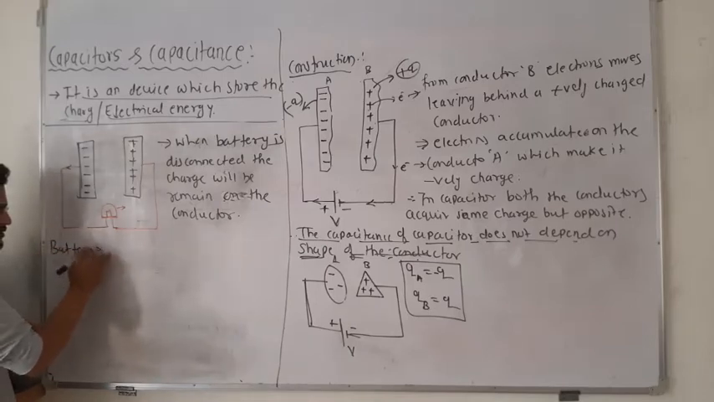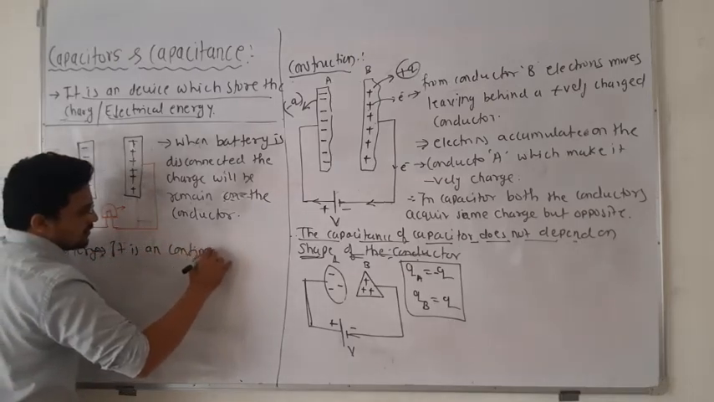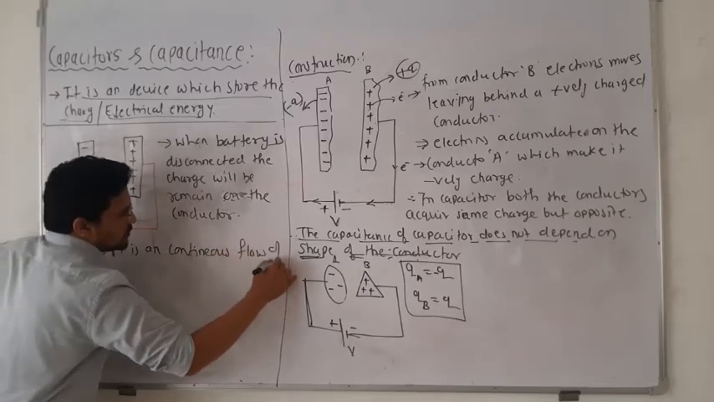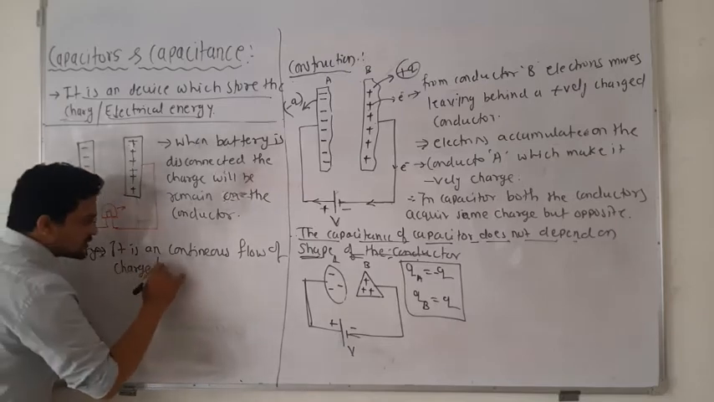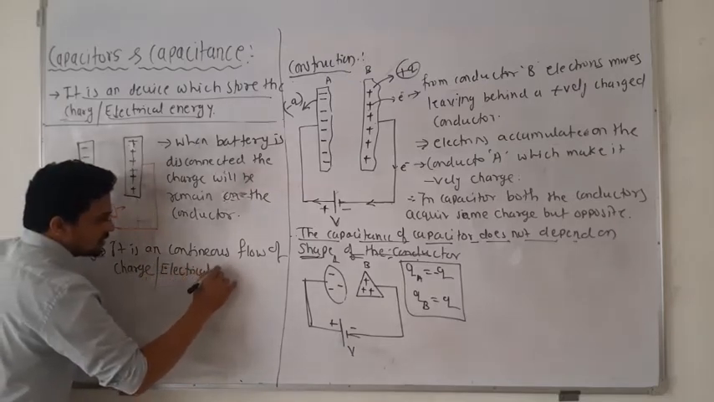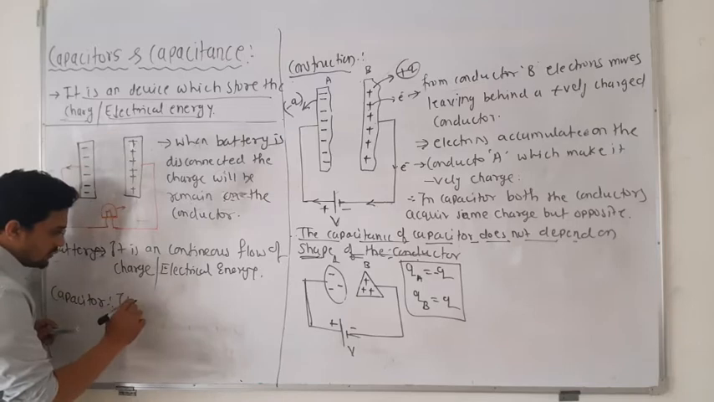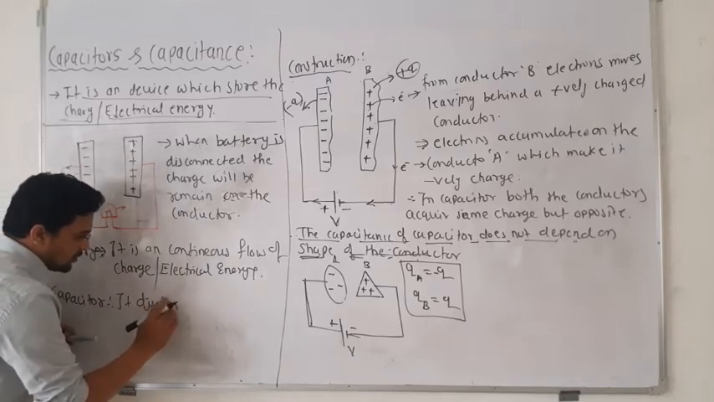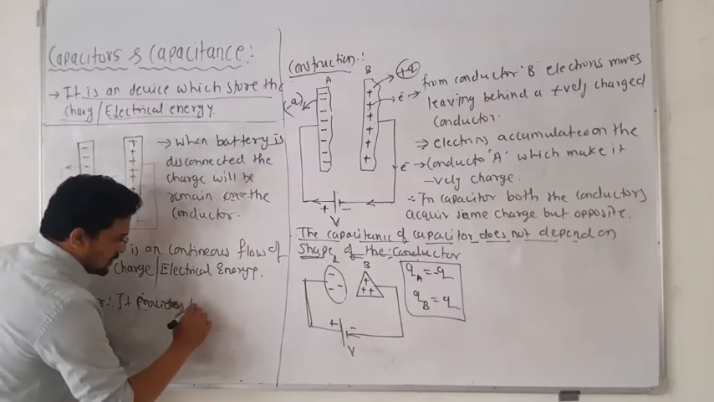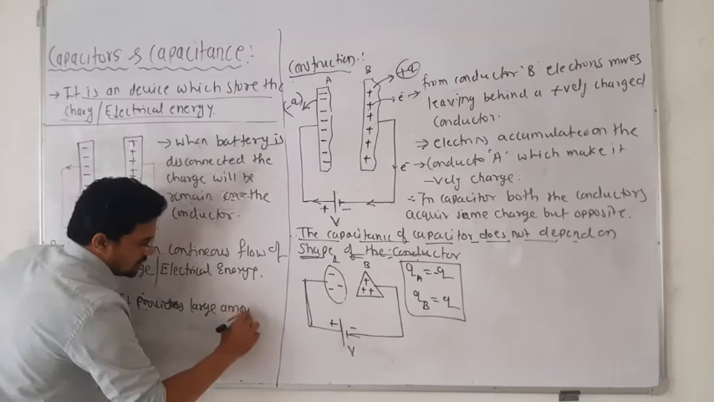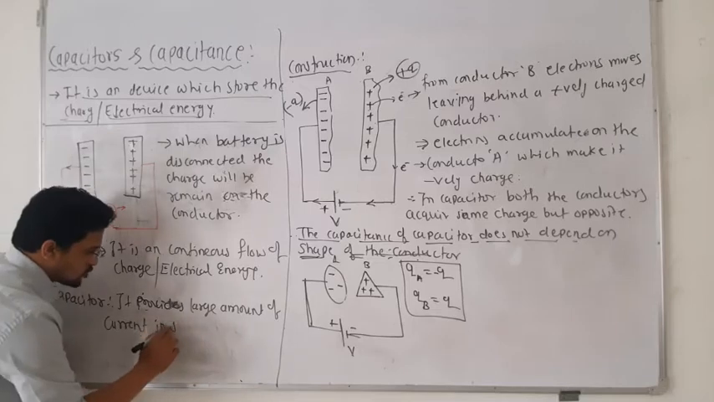a battery is a continuous flow of charges, or it will provide continuous electrical energy. But the capacitor discharges, or you can say it provides a large amount of current in a short time.